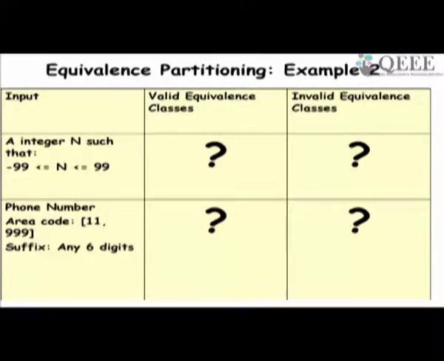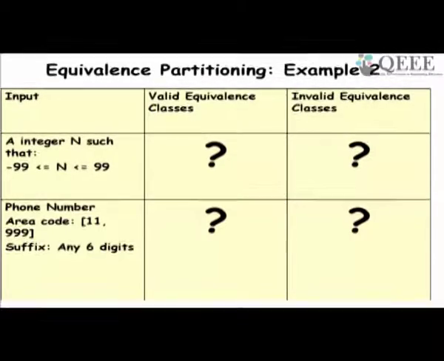The second problem is we want to enter a phone number. It consists of an area code, between 11 and 9999, and also a suffix, which is a 6-digit telephone number.